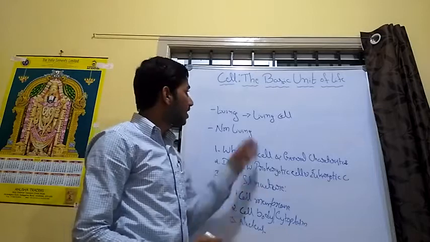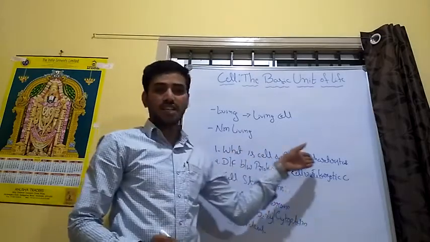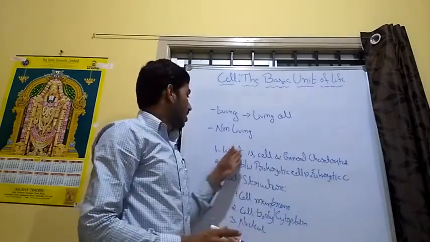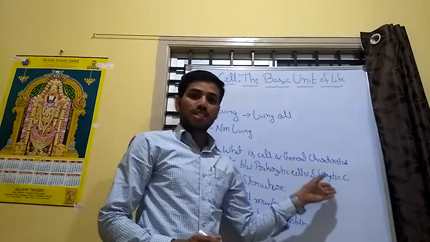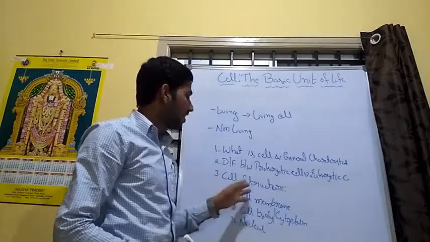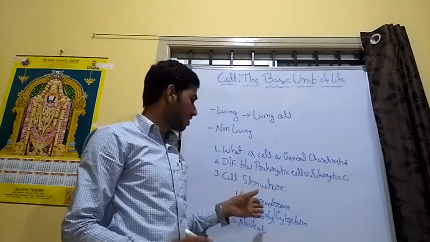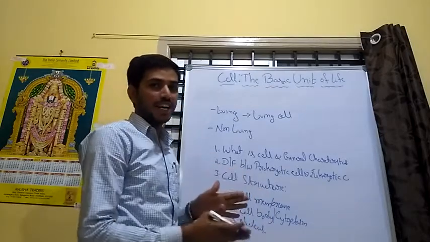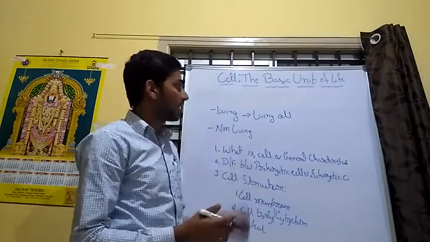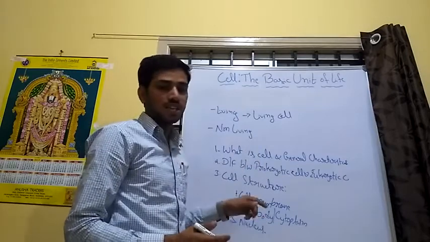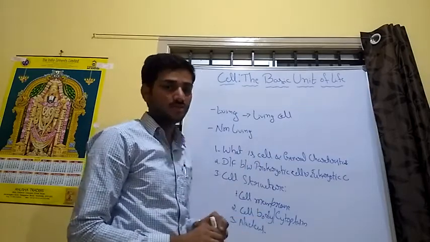The study of the cell in different headings means: what is a cell and the general characteristics of the cell, and the difference between prokaryotic cell and eukaryotic cell. Cell structure is especially studied in three headings for easy understanding: cell membrane, cell body or cytoplasm, and nucleus.